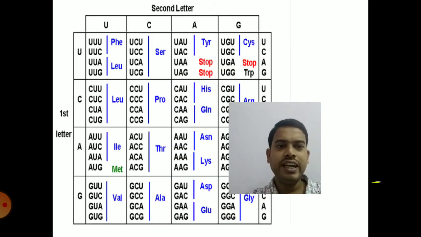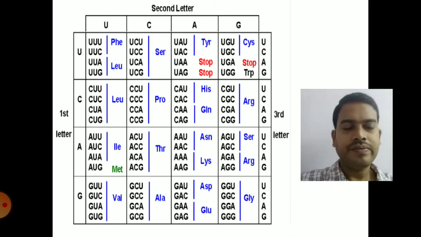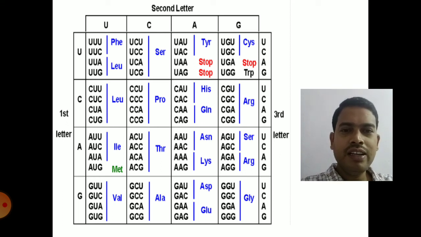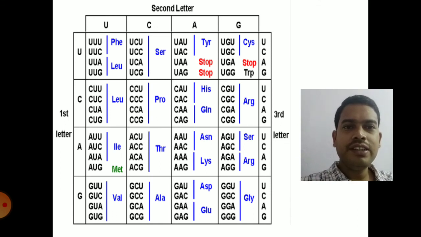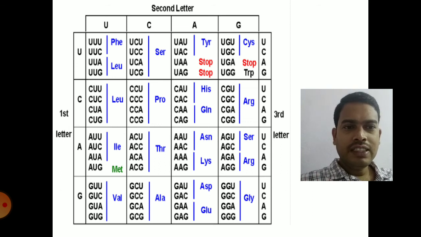So this is the entire genetic code given by these scientists. First letter, second letter and third letter, using the 4 nitrogen bases of the mRNA, UCAG. You can clearly see in the left corner UCAG, at the top UCAG, which is the second letter, and towards the right side, the third letter UCAG.